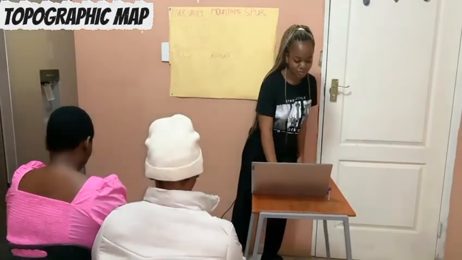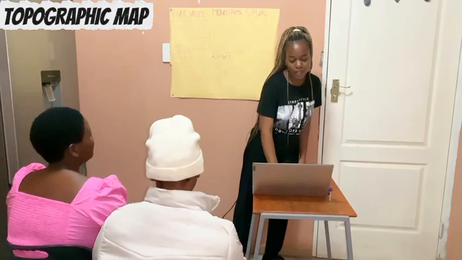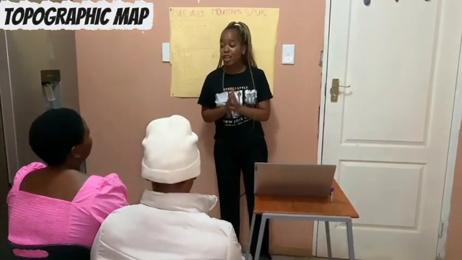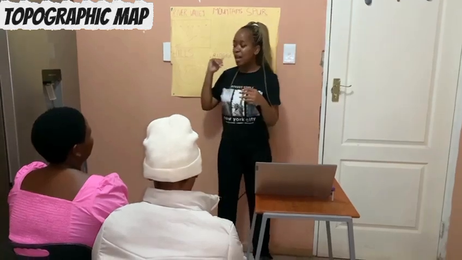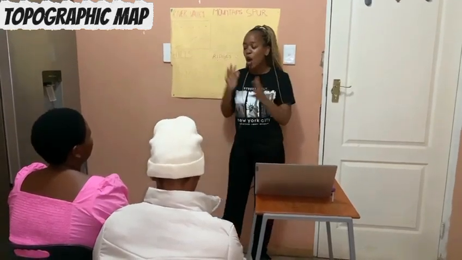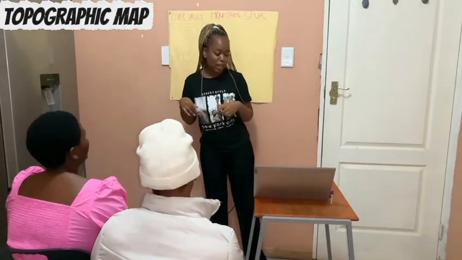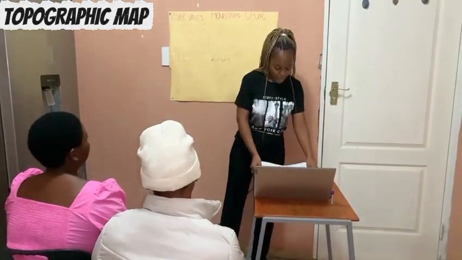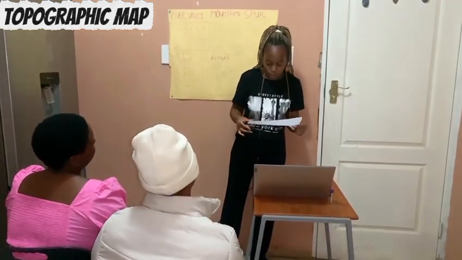We'll get there. Okay, so now we'll focus on contour lines. Contour lines are lines on the map that connect points of equal height above sea level. I've got a map here, I'll show you the examples.